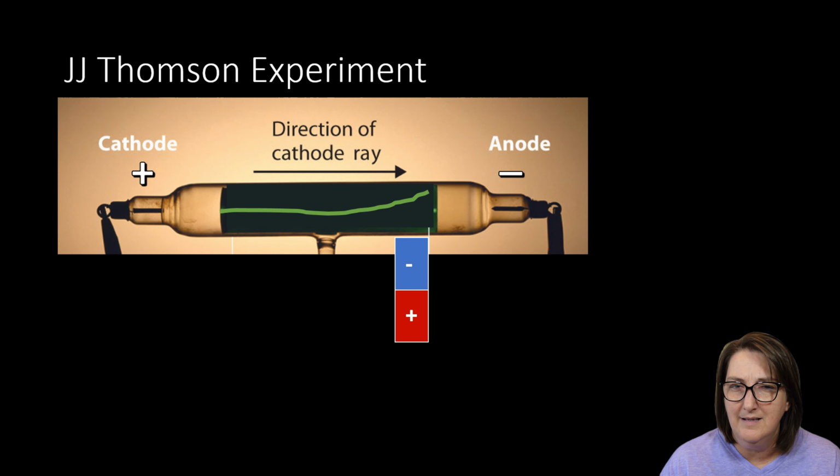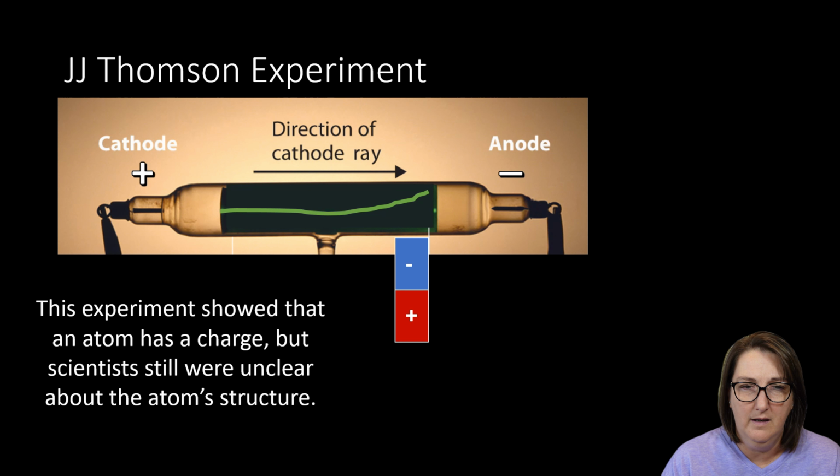All right, he recognized that if I put negative here and it repels it, this has to be negative. If I turn it around and the positive side attracts it, then this has to be negative too. If this was repelled by the negative and the positive, then there's something else going on. So he recognized that likes repel, opposites attract, and that this had a negative charge. Okay, so this experiment showed that an atom has a charge, but the scientists were still unclear about how the atom was set up. What's the structure and where is everything in this atom?